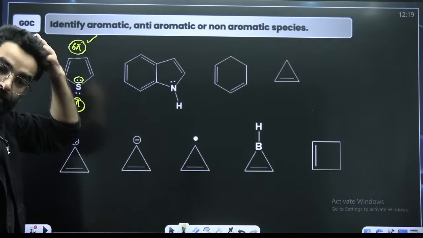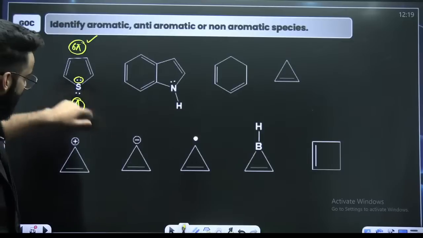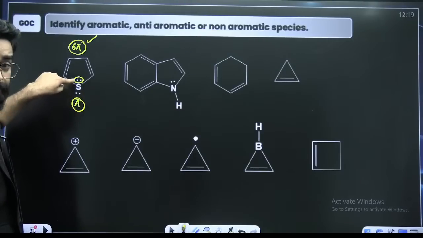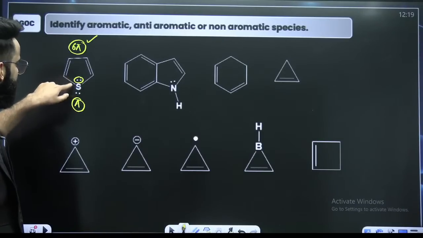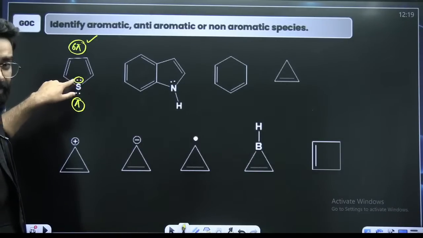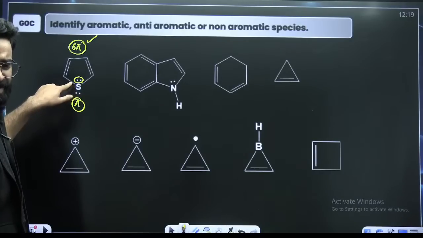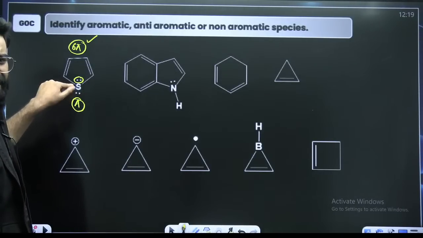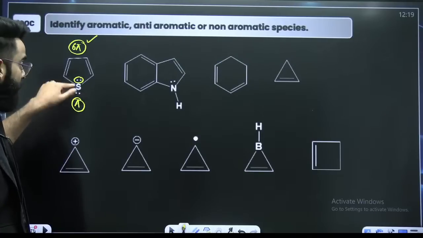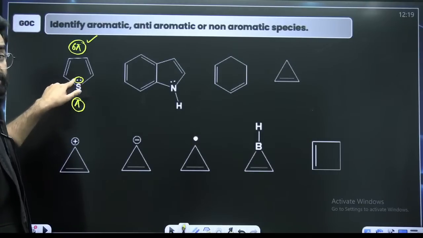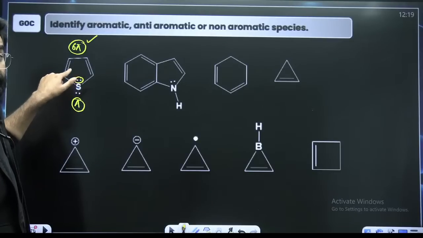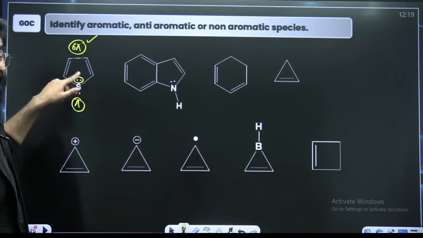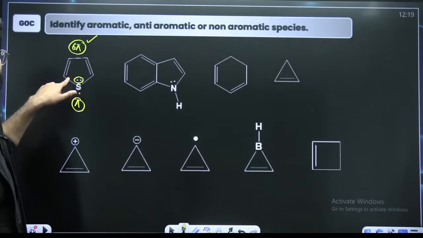Perfect, guys? Okay, can you tell me what is the hybridization of this sulfur? What is its steric number? It is forming 2 sigma bonds and has 2 lone pairs, so its steric number should be 4 and its hybridization should be sp3. But we know that the lone pair which is conjugated, which participates in resonance, is not counted for hybridization.